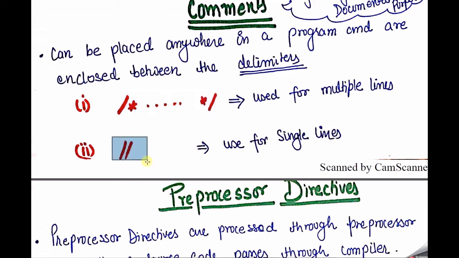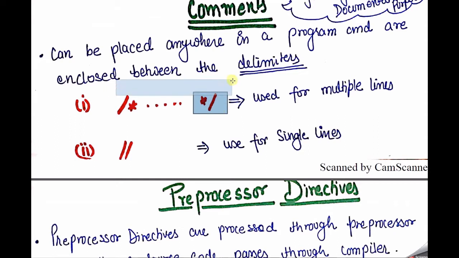If you have multiple lines, like you want to write my name is this, and I am belonging to this city, and you write these in two lines, then you must apply this syntax before each and every line. Or you can just start with this, write any number of lines, and then close with this.